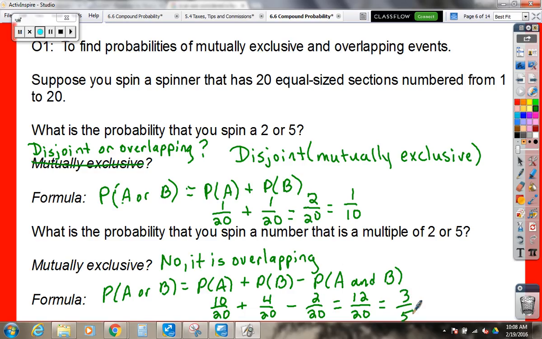So we have to do a minus something, which is minus 2 over 20. So we have 10 plus 4 is 14, minus 2 is 12 over 20. And what does that reduce to? 6 over 10, which reduces to 3/5. Casey's got it, I was going too far.